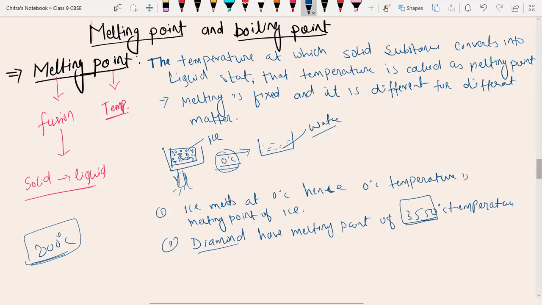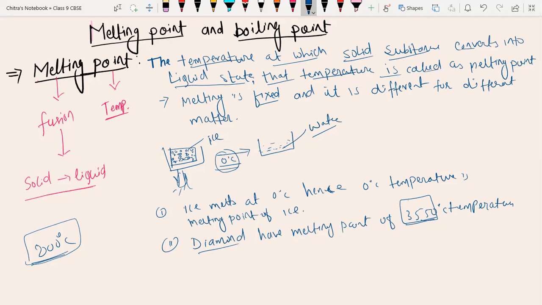What is melting point? Basically, it is the temperature at which a solid substance converts into liquid state. That temperature is called the melting point. And melting point is fixed, like water will always melt at 0 degrees Celsius.